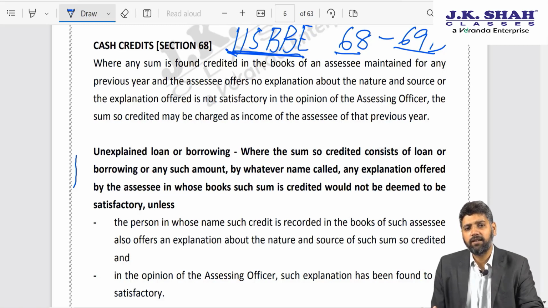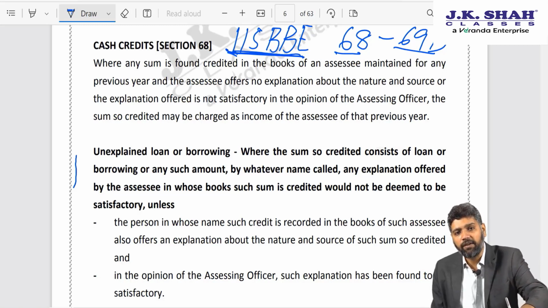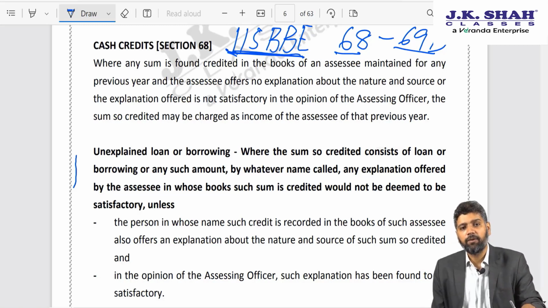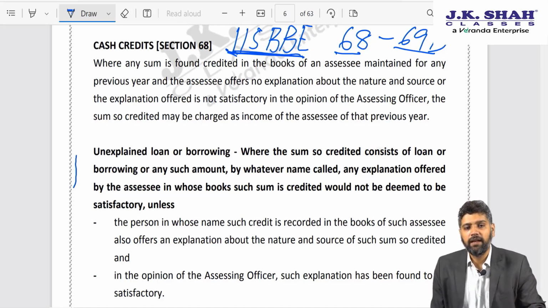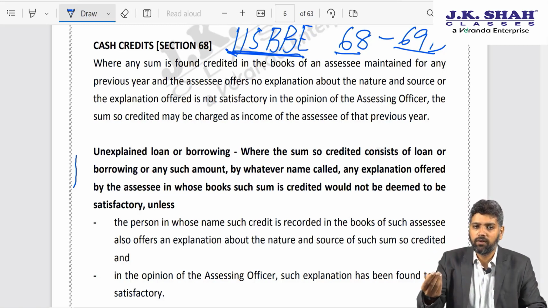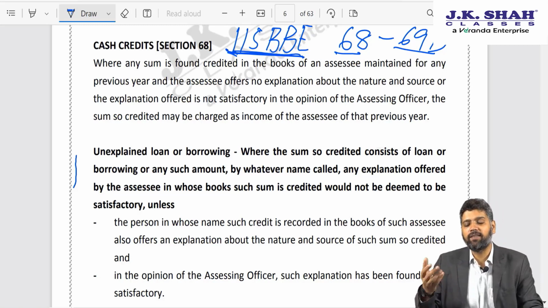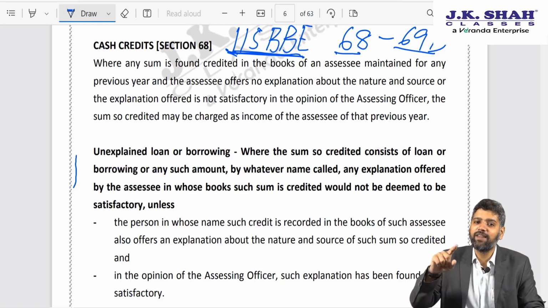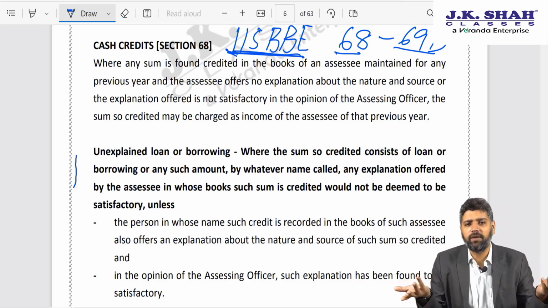The amendment is that many people would try to get away with this section 68 by doing a circuitous transaction. What do you mean by circuitous transaction? Let us say I have received a loan of 1 crore rupees from X Limited. Now the assessing officer asked me that please establish this X Limited is capable of giving this 1 crore rupees. Now I write to X Limited and it replies that they have received an internal loan from Y Limited. Now I tell the AO this is sufficient explanation.